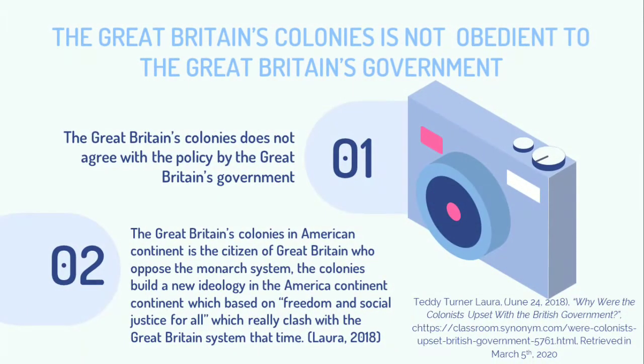Now we are going to talk about how the British colonies in the American continent were not obedient towards their own government. As my teammate already mentioned, after the Seven Years' War the British government was experiencing a crisis. In order to overcome the crisis, the British government made a policy to impose taxes on its colonies in the American continent, and also tried to monopolize their economy by prohibiting them from buying products from other states except Great Britain itself.